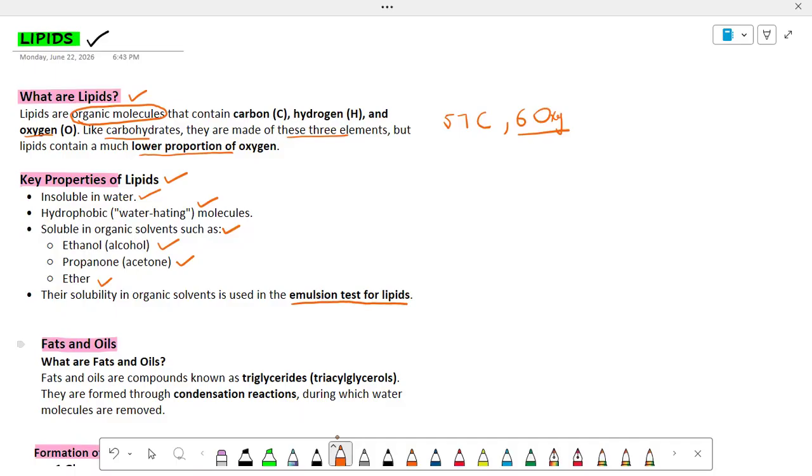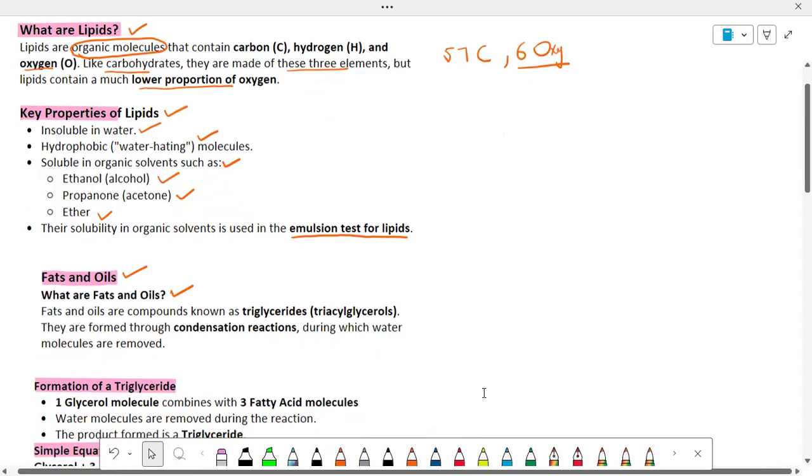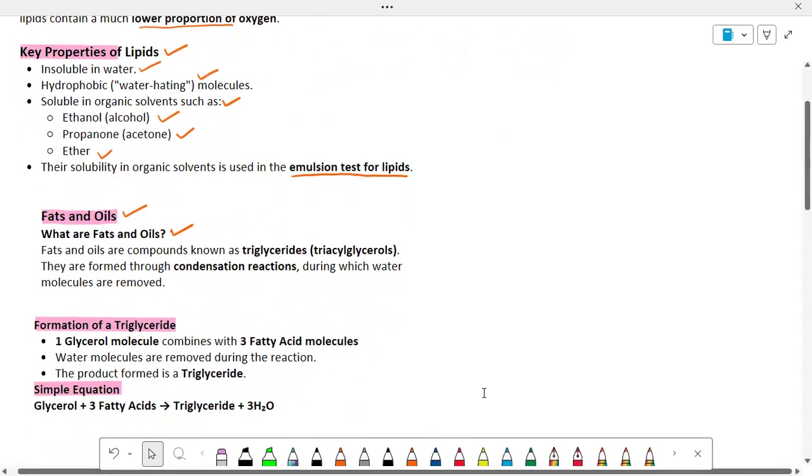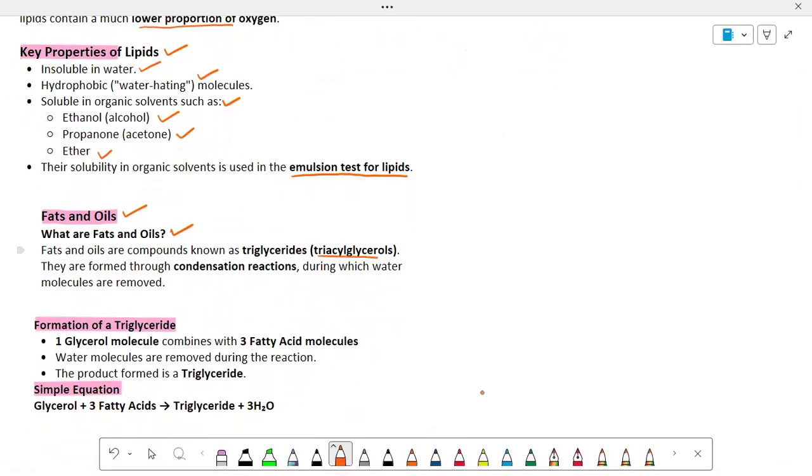Further, we are going to discuss fats and oils. What are fats and oils? Fats and oils are compounds known as triglycerides, also called triglycerols. They are formed through a condensation reaction in which water is removed.